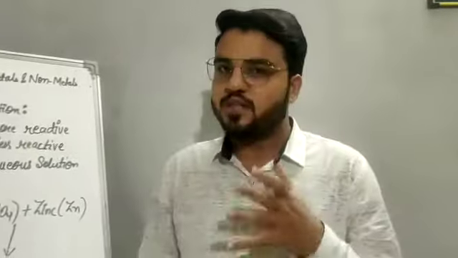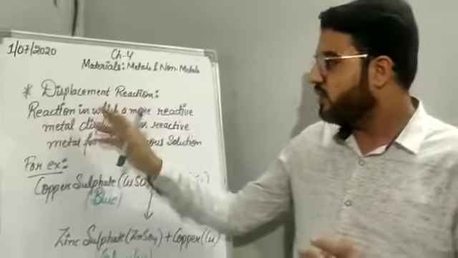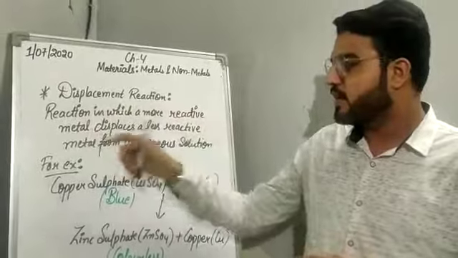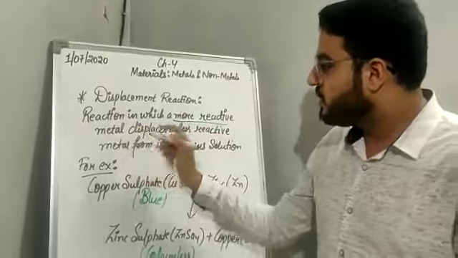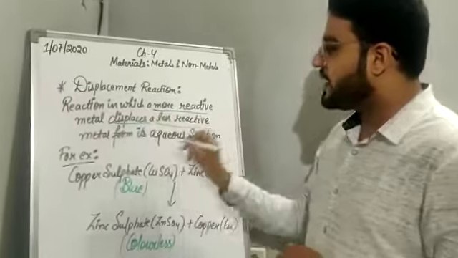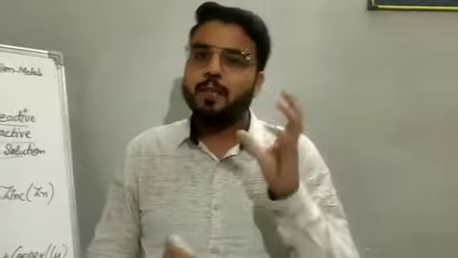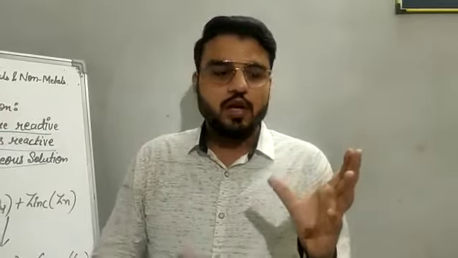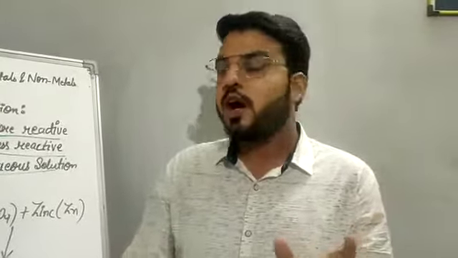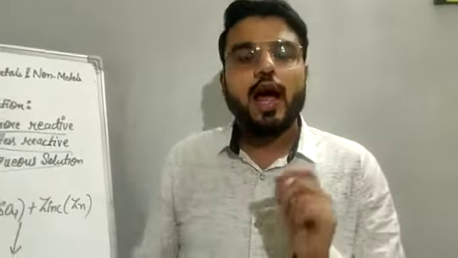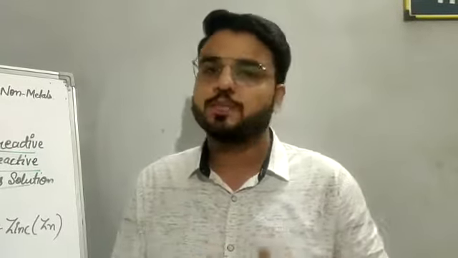So as the name suggests, displacement reaction is the reaction in which a more reactive metal displaces a less reactive metal from its aqueous solution. Means a metal which is more reactive takes the place or position of a less reactive metal and removes it from its aqueous solution and forms a new substance.